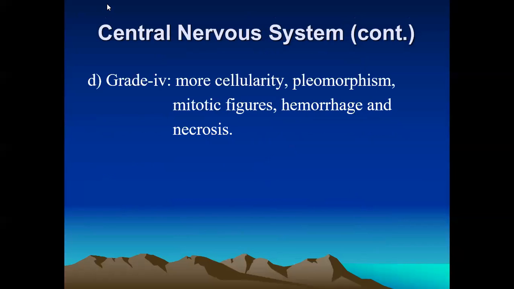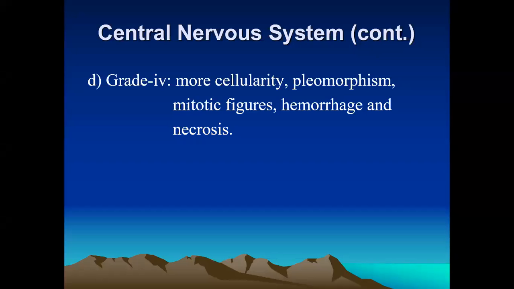So grade 4 also shows more cellularity, more polymorphism, more mitotic activity and mitotic figures, and hemorrhage, along with large areas of necrosis. So they are also having the 4 grades of astrocytomas. The most common site is also the cerebral hemisphere.